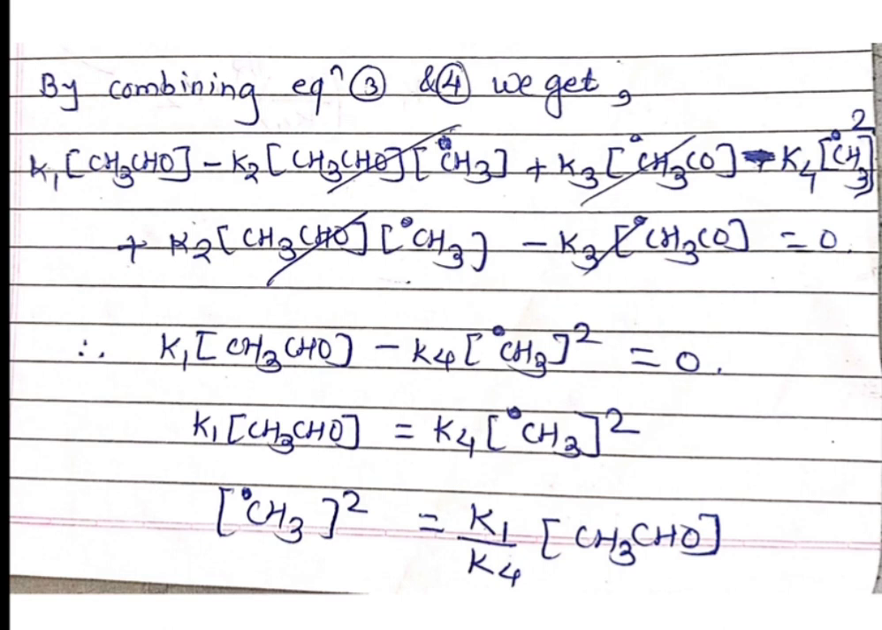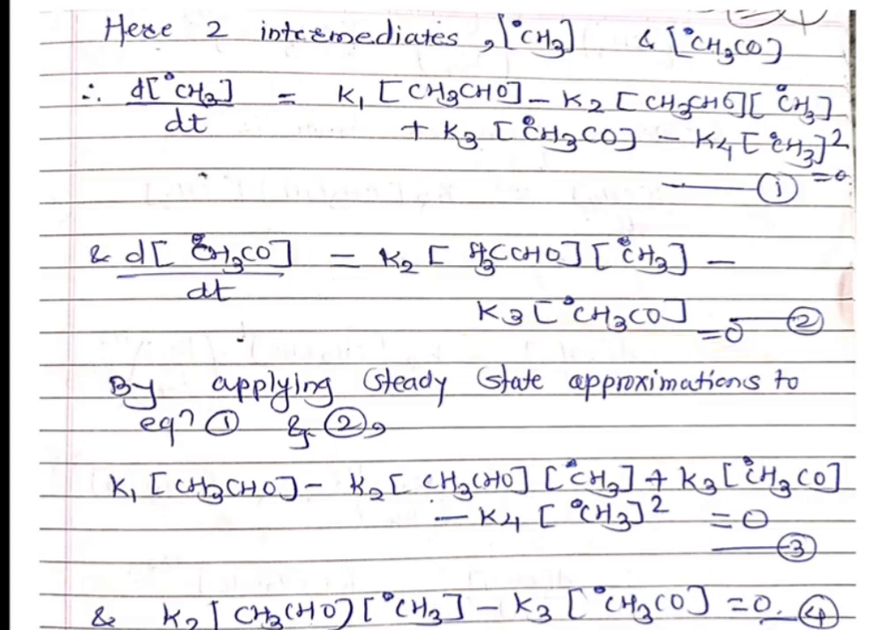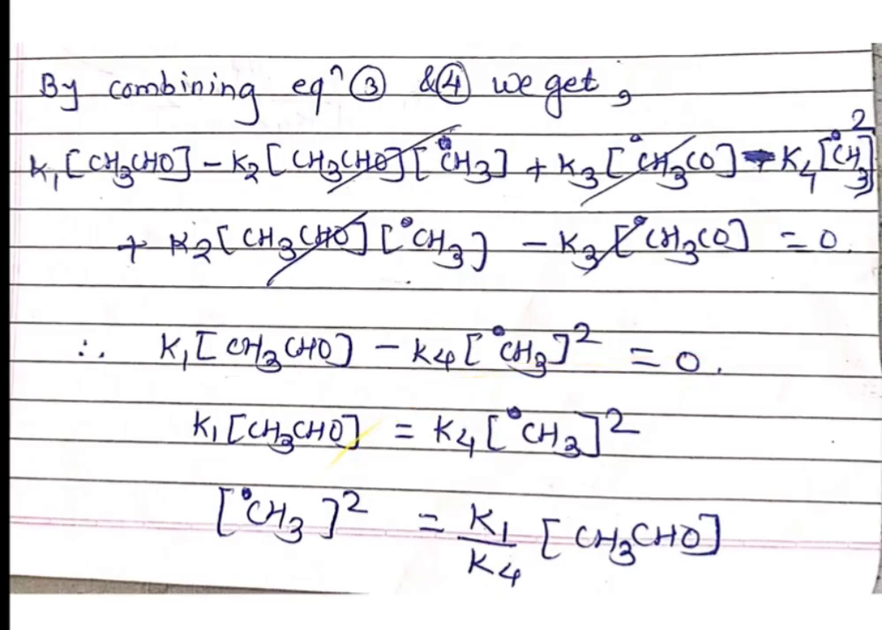So K1 into CH3CHO, this is the first term, minus K2 into CH3 radical CHO into concentration of CH3 radical plus K3 into CH3CO radical concentration minus K4 into CH3 radical bracket square. This is our equation number 3. Plus, write down equation number 4 as it is, plus K2 into concentration of CH3CHO into concentration of CH3 radical minus K3 into concentration of CH3 radical CO is equal to 0.